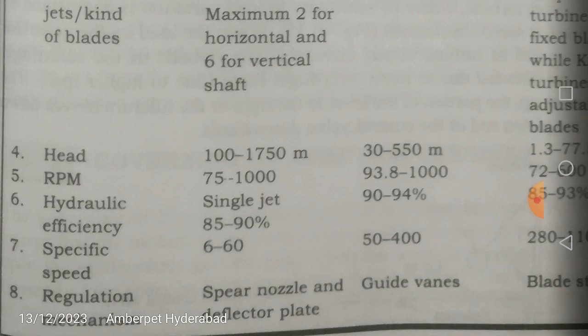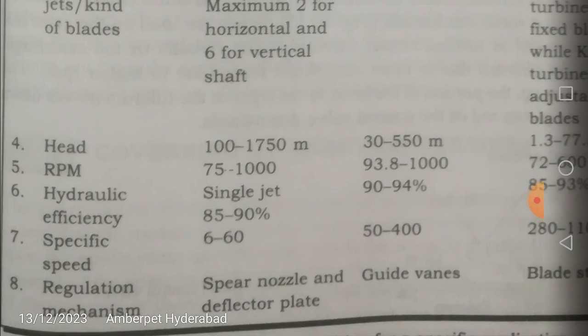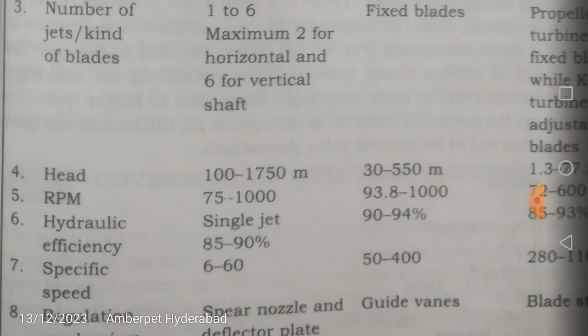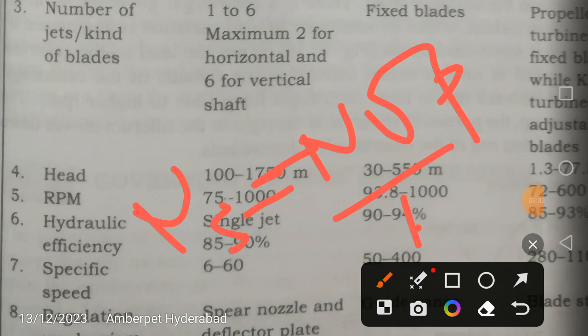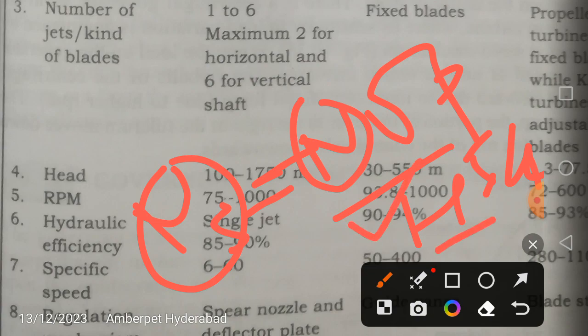For a single jet, it will be 85 to 90%. And what is the specific speed? The specific speed is inversely proportional to the head H. You know that for a hydraulic turbine, the specific speed NS is equal to N root P by H to the power of 5 by 4. Yes, 5 by 4. NS is the specific speed, N is the speed. So it is inversely proportional to the head under which the turbine is working.